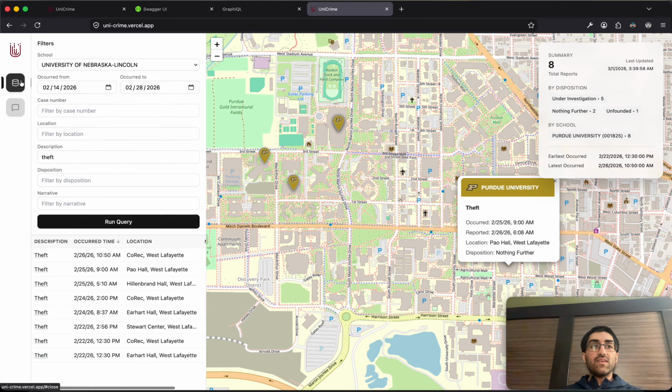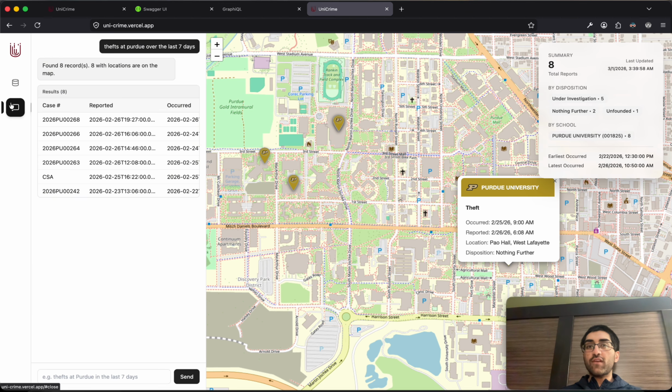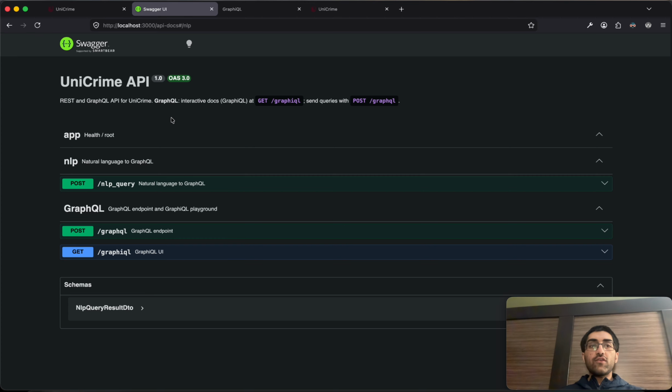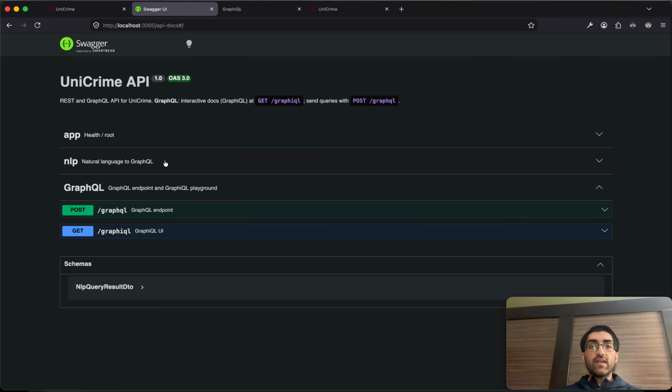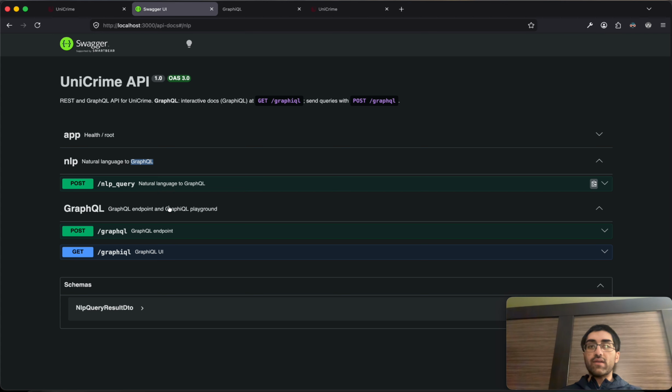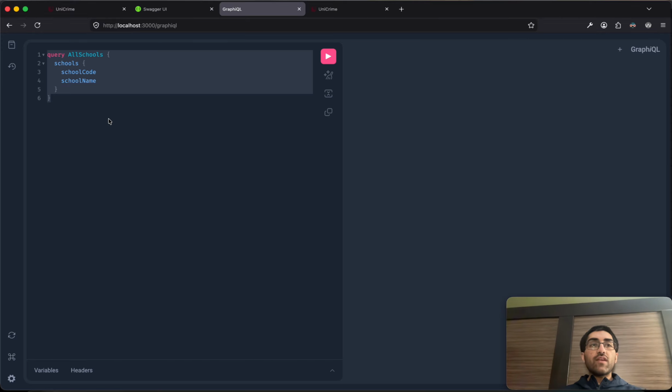Beyond just the UI, the filtering, and the interactive natural language processing, we also have Swagger UI docs, which are very useful in case you want to interact with our public API or try out specifically our GraphQL endpoint, which allows you to get the exact data you need. We also have an interactive GraphQL IDE in case you want to try out the queries directly in your browser.